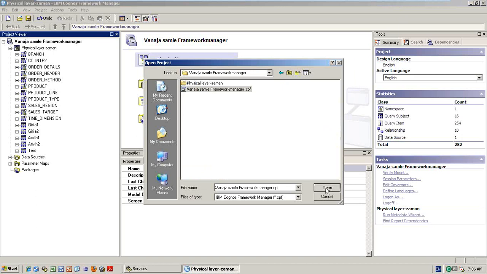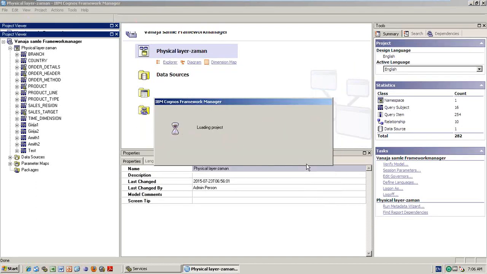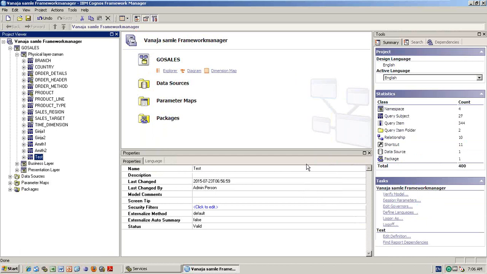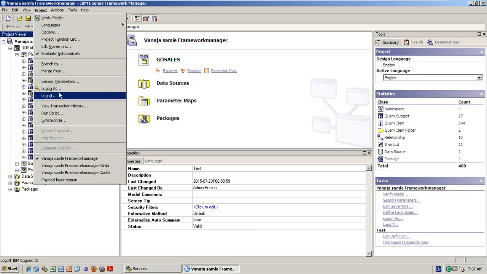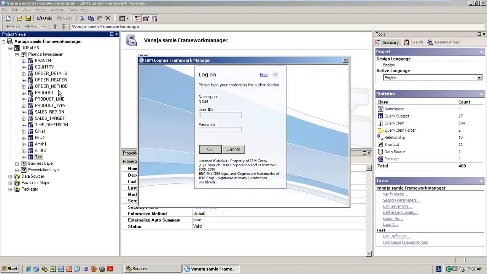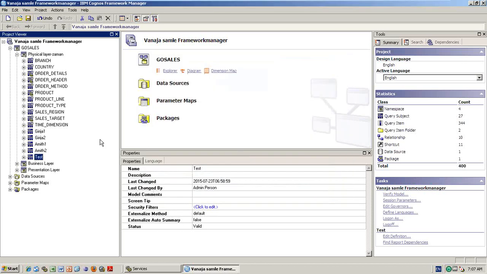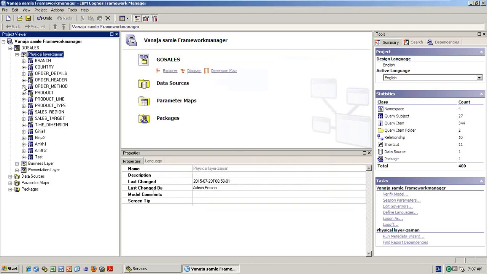Excellent. Say for example, I am opening this model, but I don't have the access to some of the tables to download or upload from the database. It will not appear for me when I am uploading the data. But my team lead has the access, and he can download this. So if I'm not able to download, but I use my manager's credentials, I can download it. So for that project, you log on as, even though you don't have the access, and give your manager's credentials, then you can download these tables.